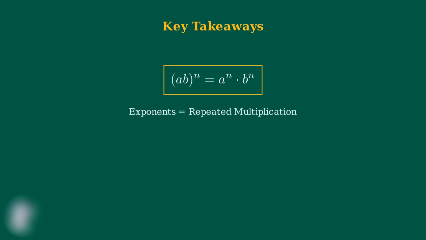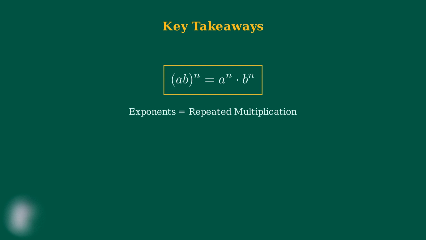Before we wrap up, let me give you a clear summary of everything we've learned and how you can continue building your exponent skills. The most important thing to remember is the power of a product rule itself. When you have a product raised to an exponent, you can distribute that exponent to each factor inside the parentheses. This rule works because exponents represent repeated multiplication.